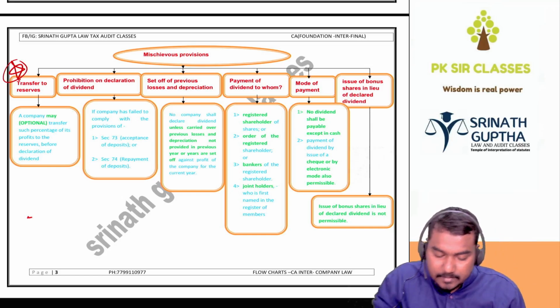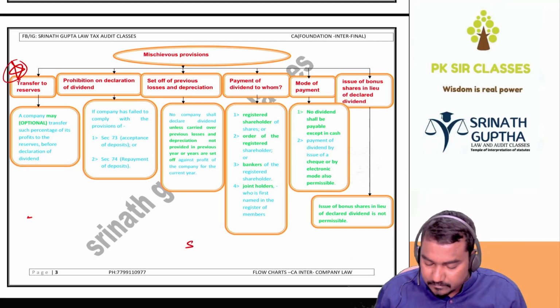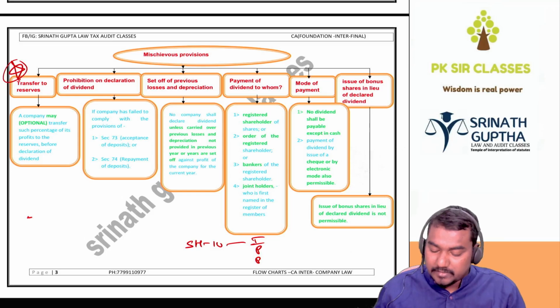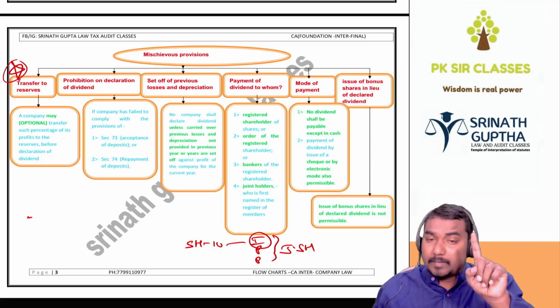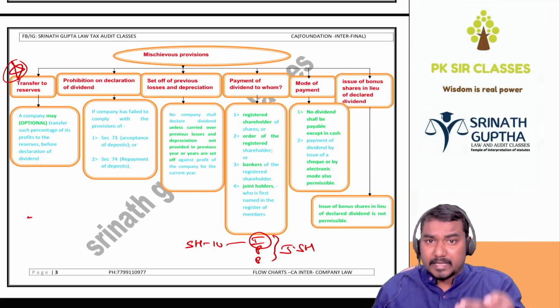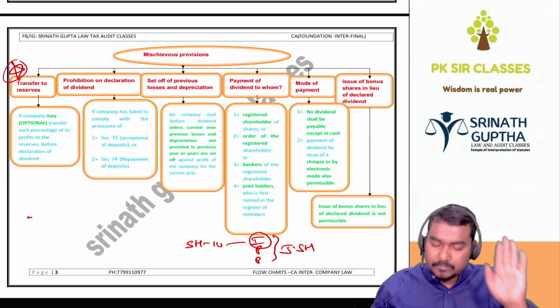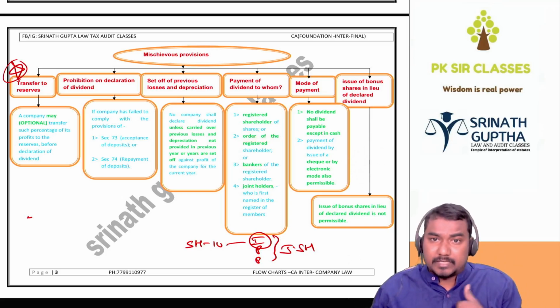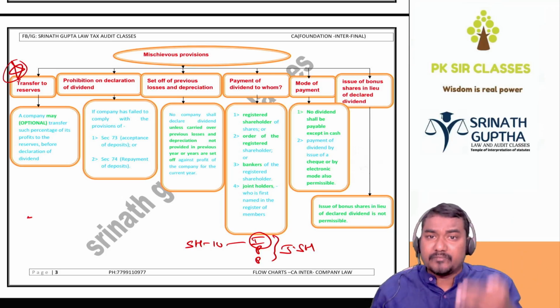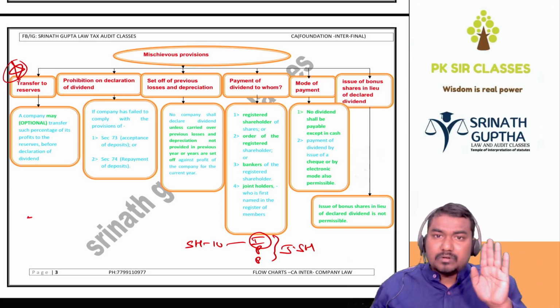So for example, there is share number 10. Name of the shareholder: Inky, Pinky, Ponky. Whom do we give the dividend? We give it to Inky, because they are joint shareholders. In case of joint shareholders, dividend is payable to that shareholder whose name is first appearing in the register of members. So dividend is paid to the registered shareholder, or as per his order, or to the bankers of the registered shareholder, that is, to my bank account. So how do we have to pay dividend?